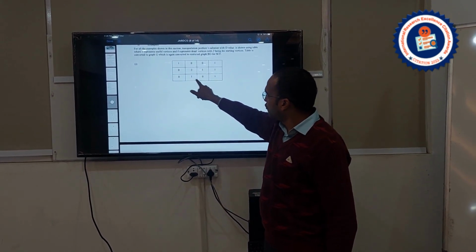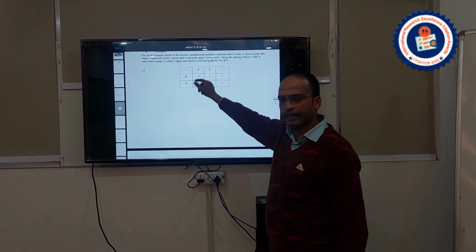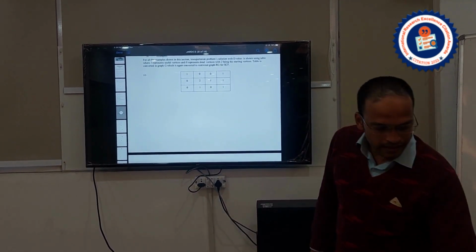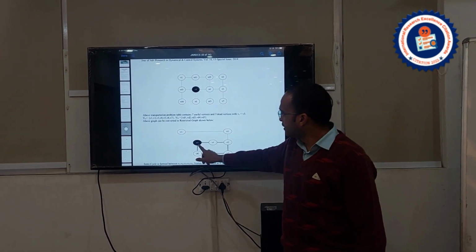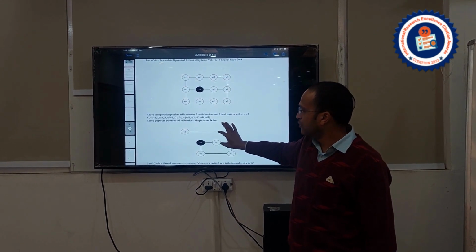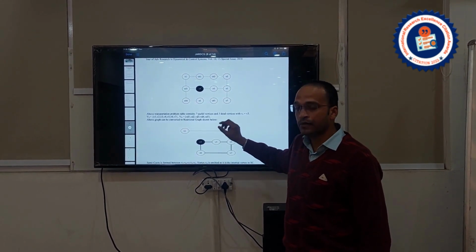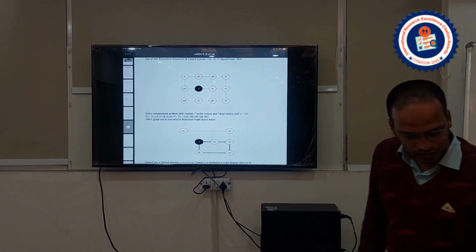Now how will I form this loop? It is obvious that I can go in this way and I will have a loop. But the problem arises from the computational point of view. How will I identify that this is the loop in minimum time? Why am I using the word minimum time? Because I do not want to go with a brute force approach, or a branch and bound approach. I simply need an algorithm for this.